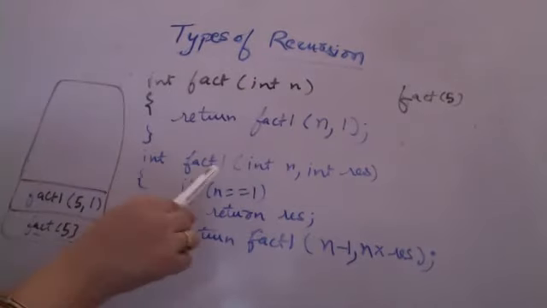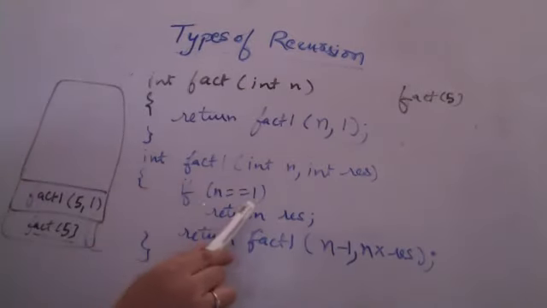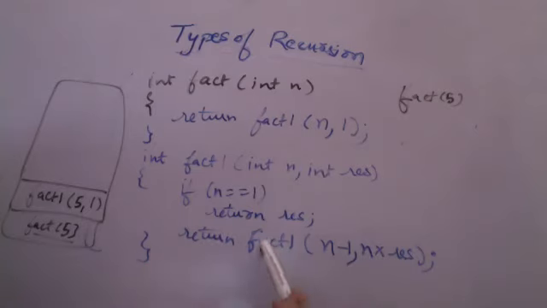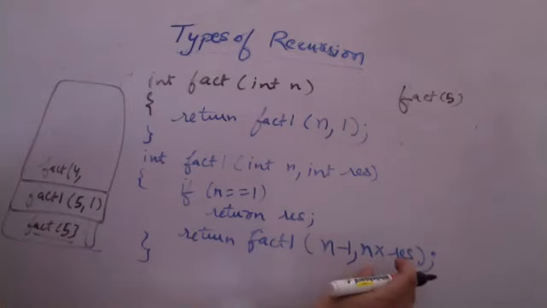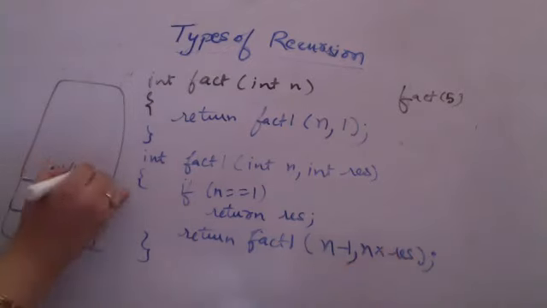When I am calling for 5 comma 1, now n is not 1, n is 5. I will be returning factorial1. Now here there is a recursive call to n minus 1, which is 4. So I am calling factorial1 of 4 comma, here I am multiplying n with the result. So 5 into 1, मैंने कर दिया यहाँ पे. So I am calling 4 comma 5.